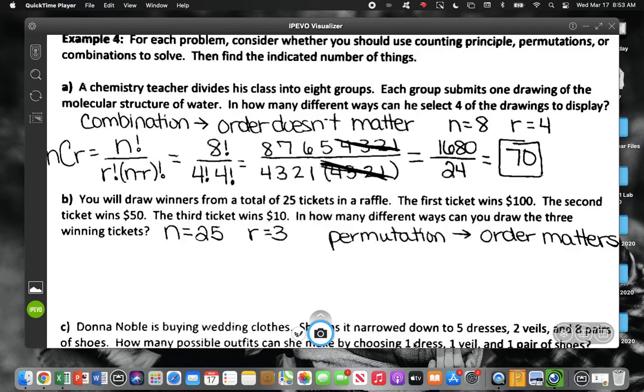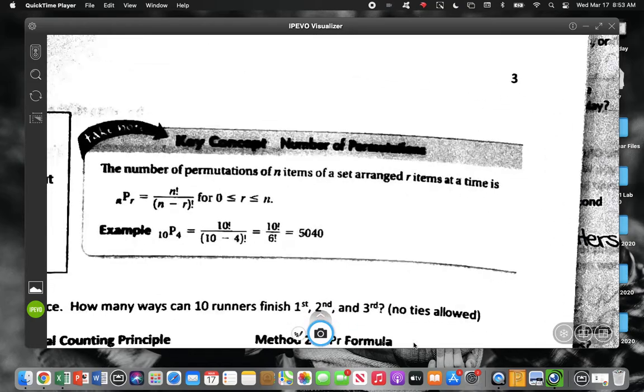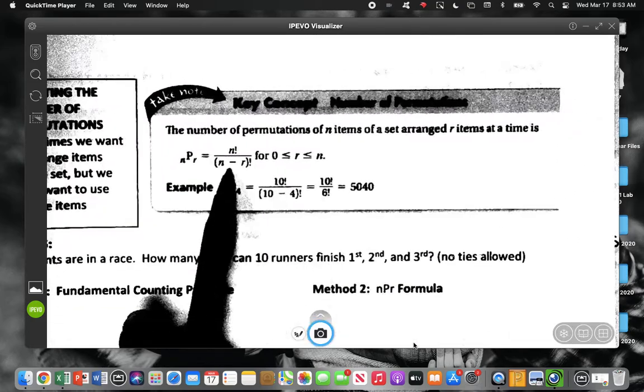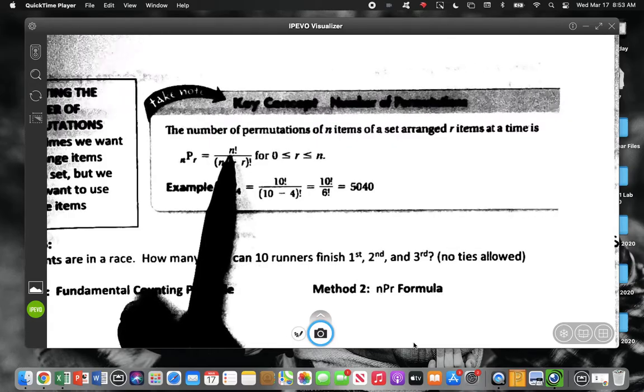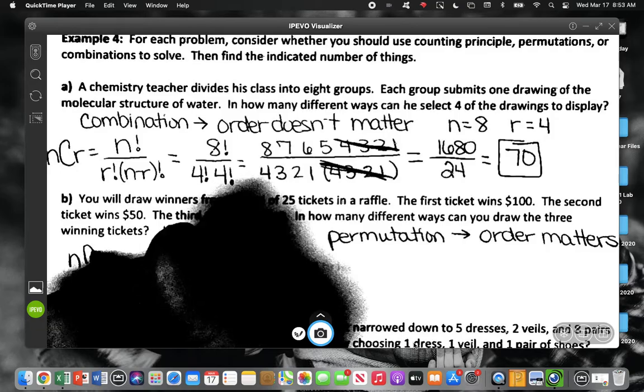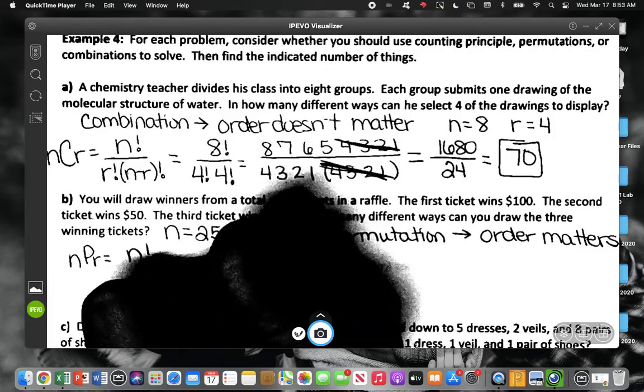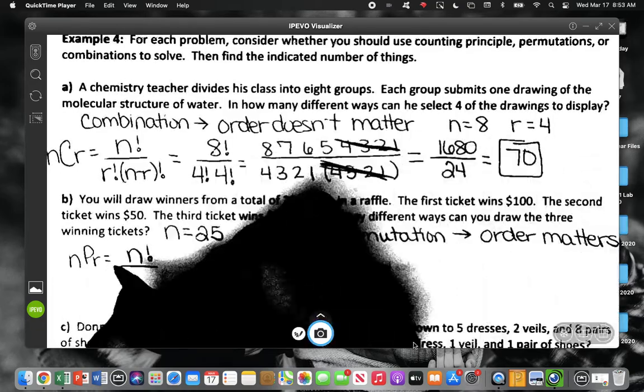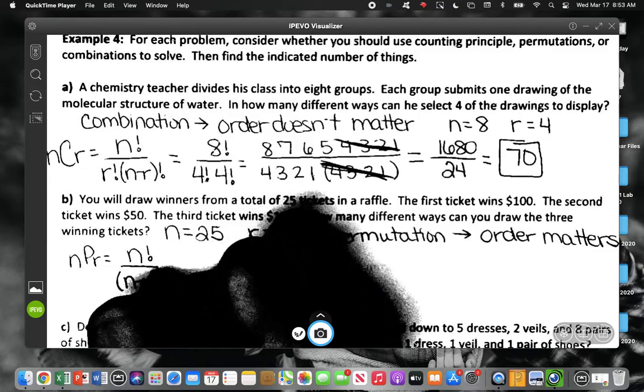I doubt you guys have your packet out from yesterday, so I will remind you guys. So this is the formula from yesterday. When order matters, it's n factorial on the top, and on the bottom, it's just n minus r.